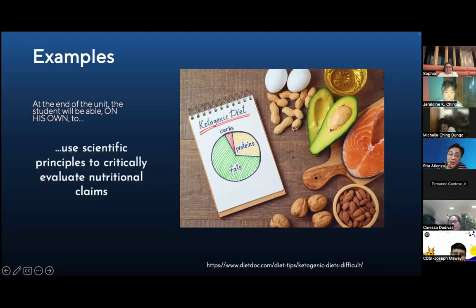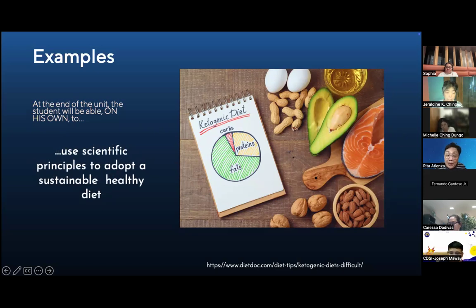Pwede ring medyo iba. So in other words, the reason why I'm giving you 2 examples for the same unit is because it's up to you. There's no, mali yung action goal mo. It's up to you what your action goal is because that means iba ang treatment mo. Magiging iba ang treatment mo. So here, use scientific principles to adopt a sustainable, healthy diet. The treatment here is more, what's a healthy diet? Okay, and is it sustainable?